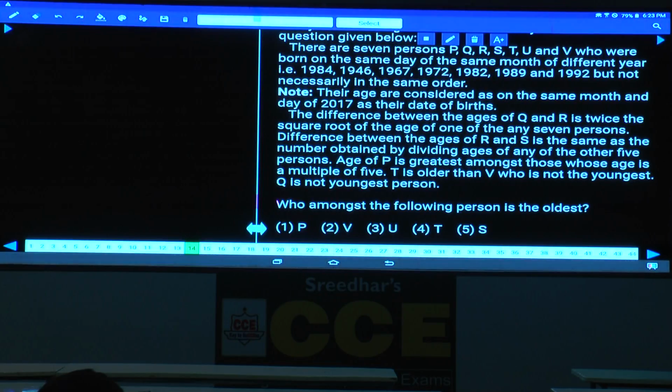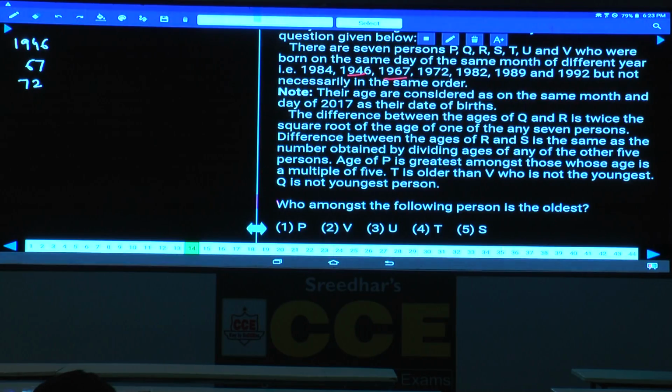And what are the years here? Starting from 1984. Now we should always try to represent this in ascending order. Now here 1946 is there. First try to represent 1946. If this is 1946, what is the next increasing number? 1967. 1946, 1967, next to 67 is 72, 1972.